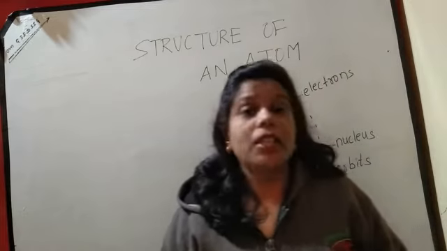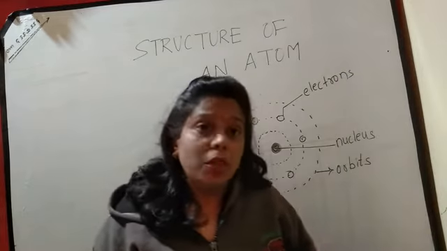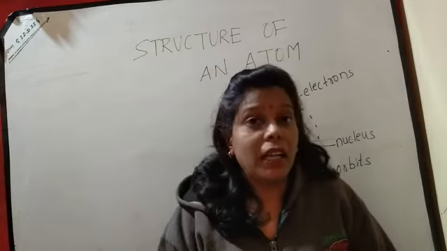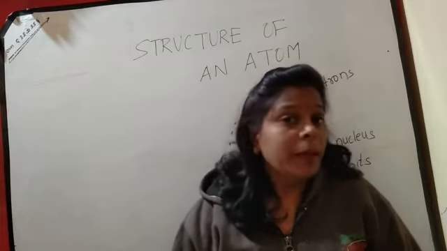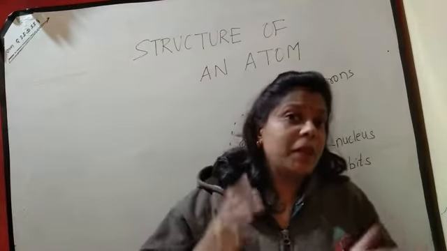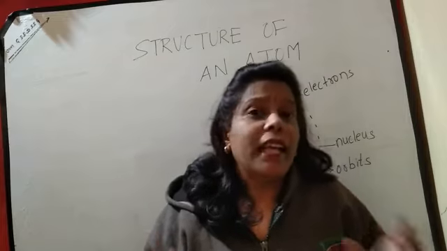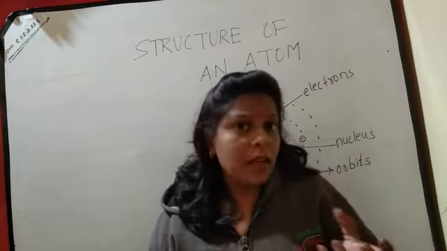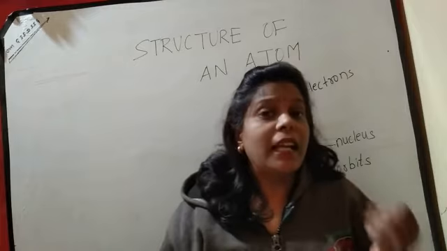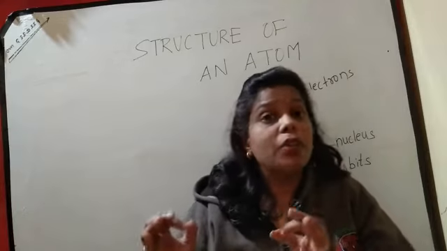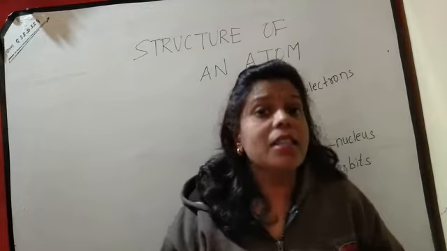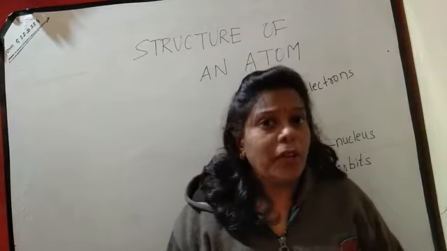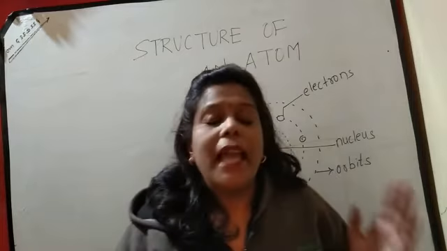After many years, one more experiment was conducted, and it found that atoms have some particles that have mass equal to that of the proton, but they do not carry any charge.